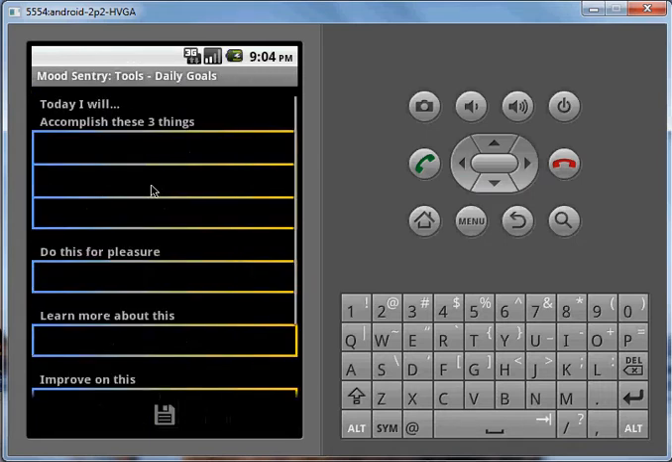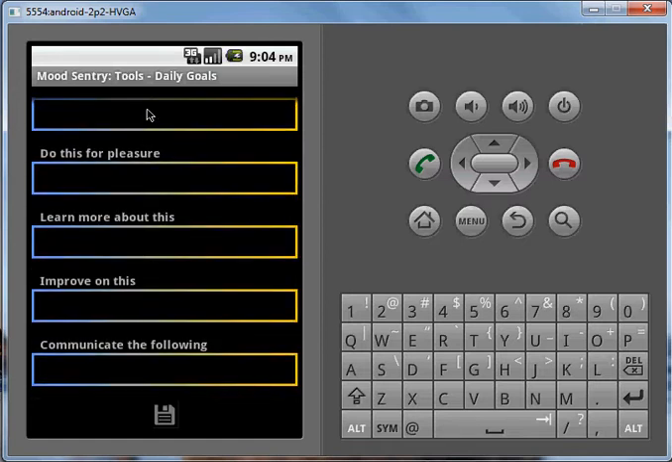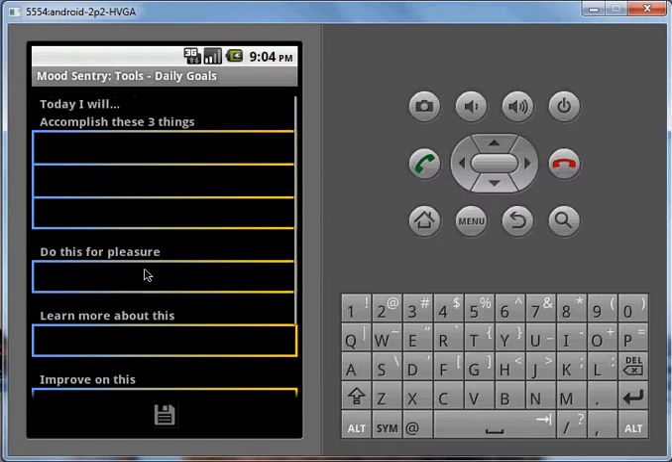I use this daily. It helps me focus on the important stuff. I identify things to accomplish, something for pleasure, something to learn, something to improve on, and something to communicate. I don't have any examples in here because it changes daily. It's not quite as static as the other tools.